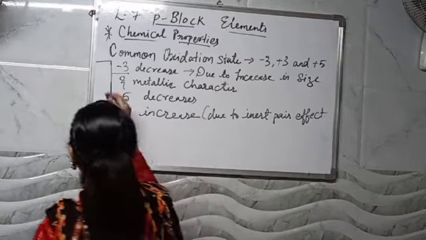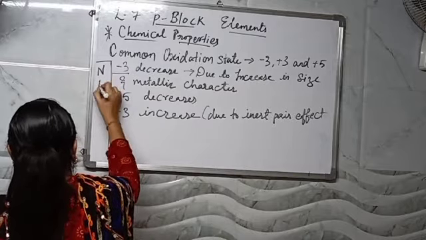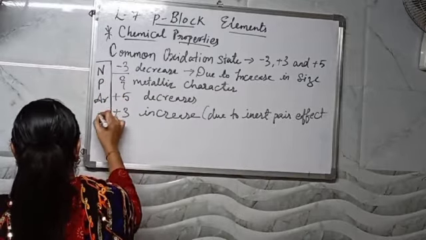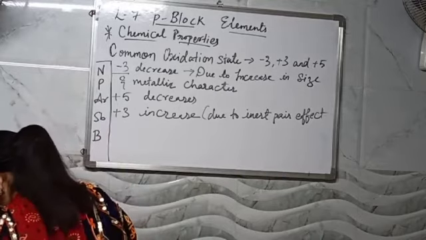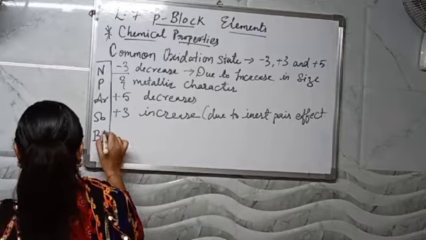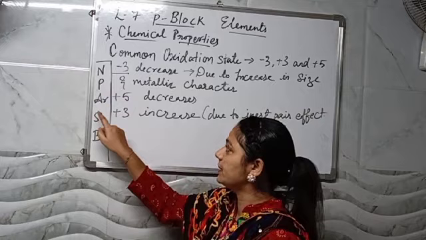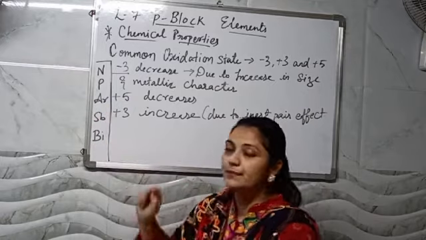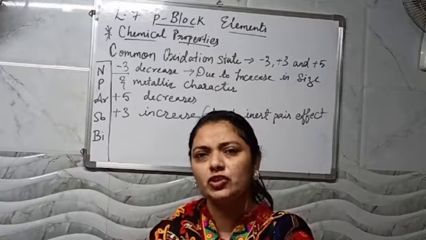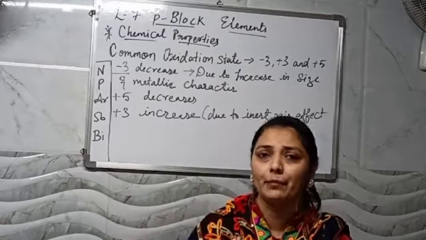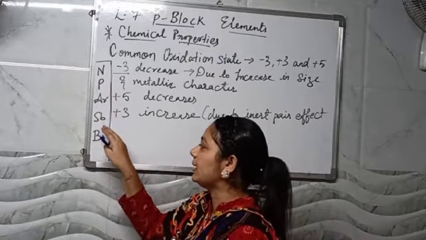So when we say nitrogen family, your last element is Bi. Now dear student, nitrogen, phosphorus, arsenic, antimony and bismuth. When we talk about how to remember this, there are many short tricks which we use to remember all the elements over here, that is nitrogen, phosphorus, arsenic, antimony and bismuth.